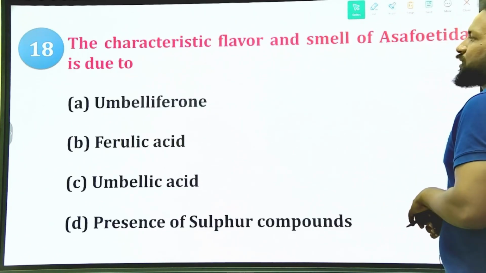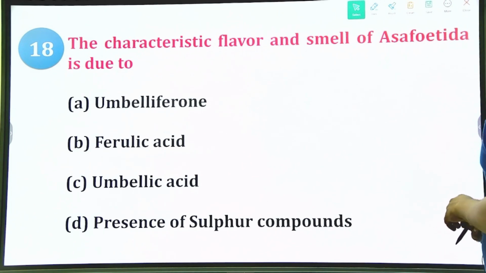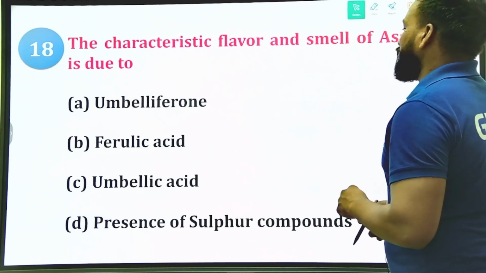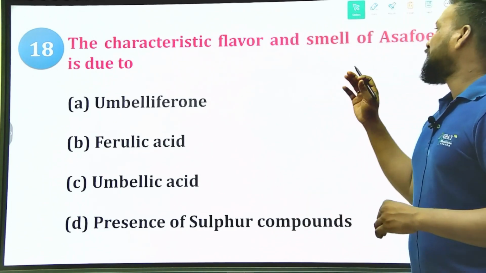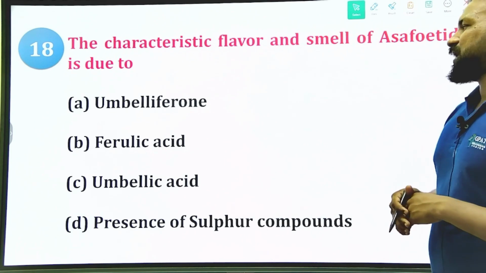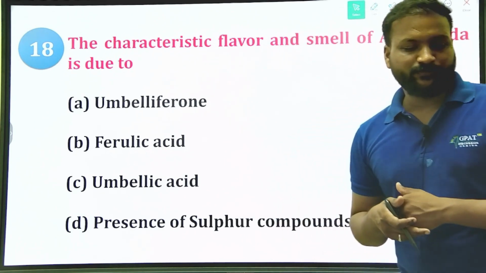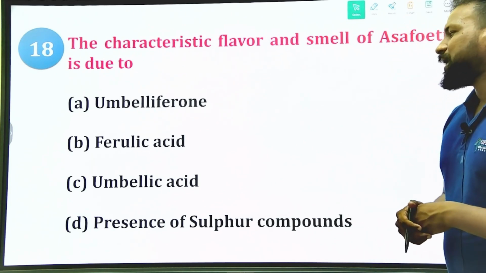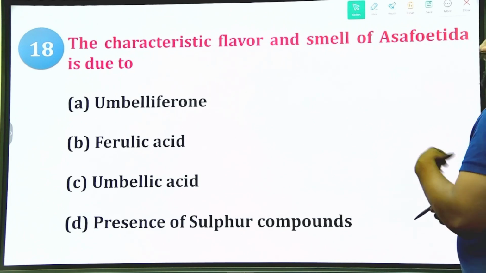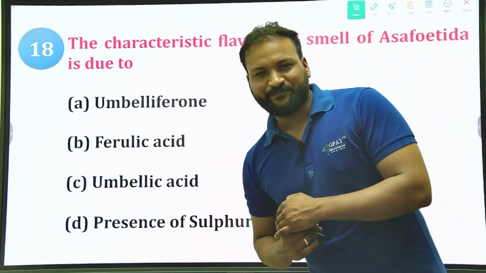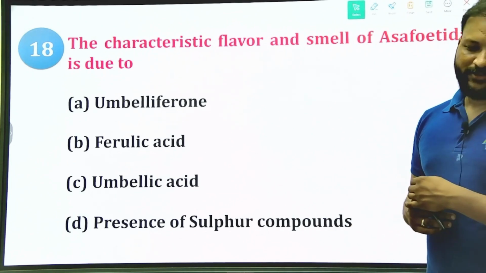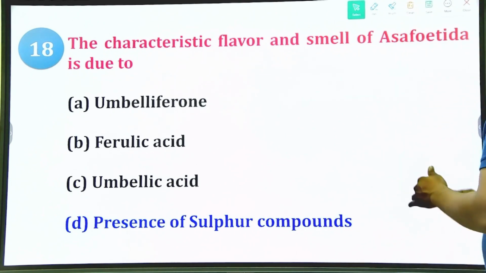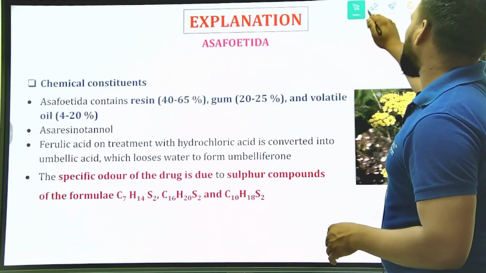Next one. The characteristic flavor and smell of asafoetida is due to... What is responsible for the smell as well as flavor of the asafoetida, hing? Option A, umbelliferone, B, ferulic acid, C, umbellic acid, and D, presence of sulfur compounds. Comment down your answers before I reveal the right answer. Okay, so let us see the right answer. Option D, presence of sulfur compounds. Yes, presence of sulfur compounds.